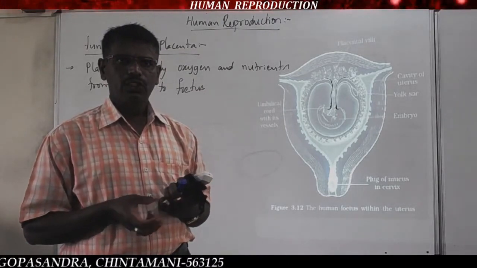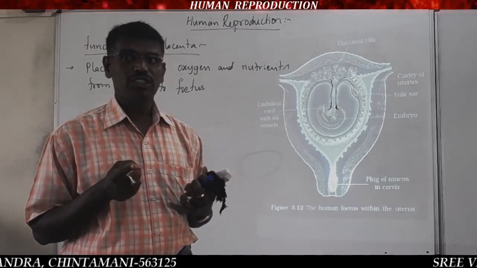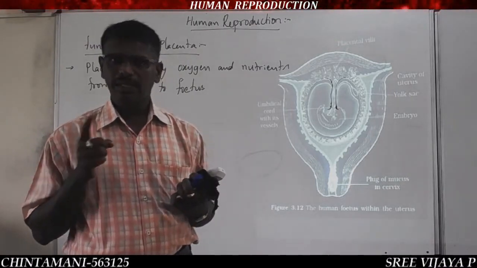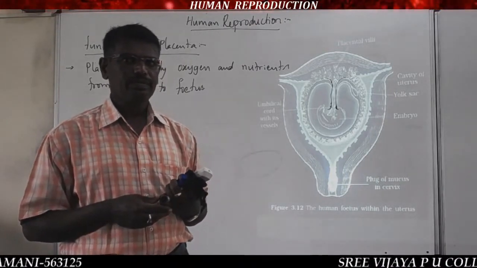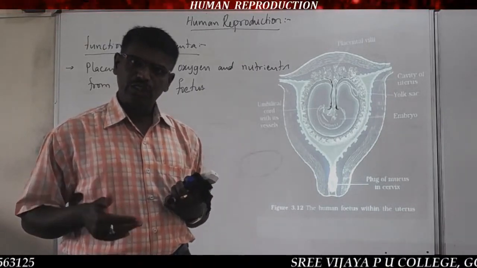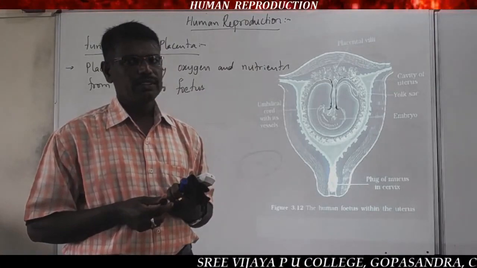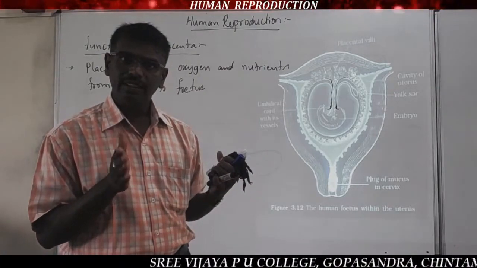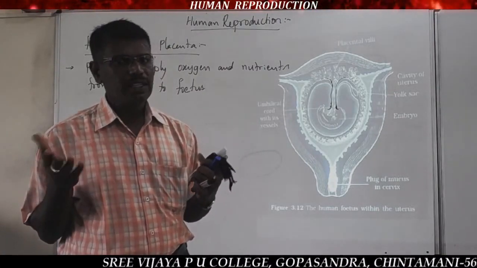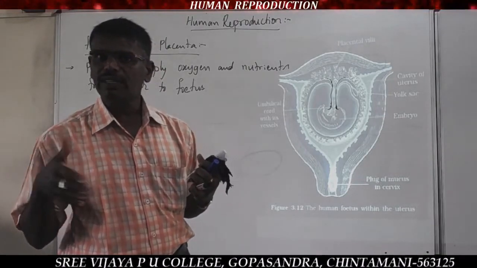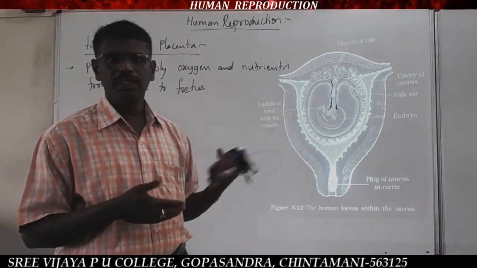In the cells of the fetus, in the presence of oxygen, the nutrients break down to release energy. That energy is required for the growth and development of the baby.